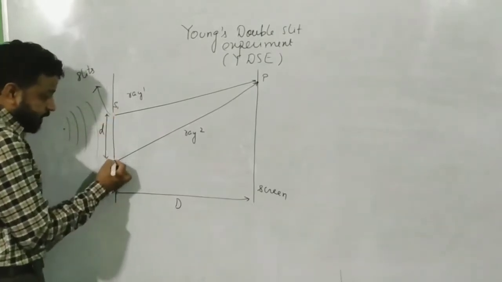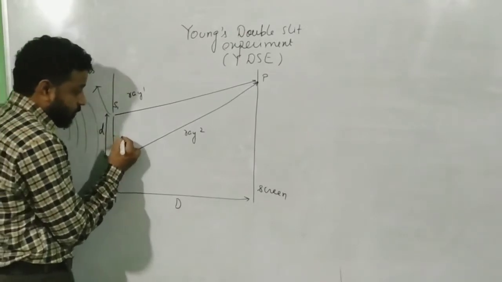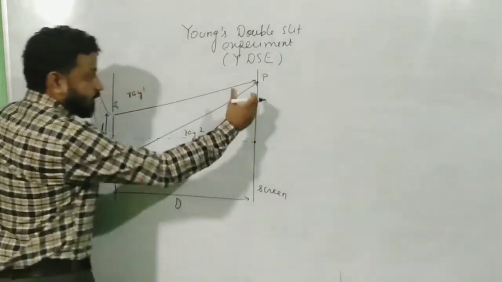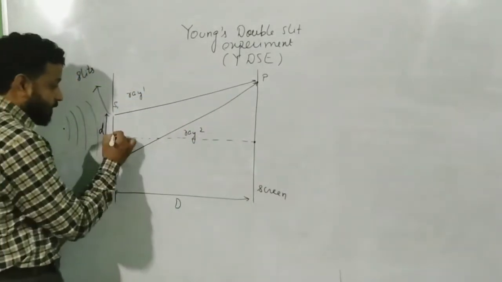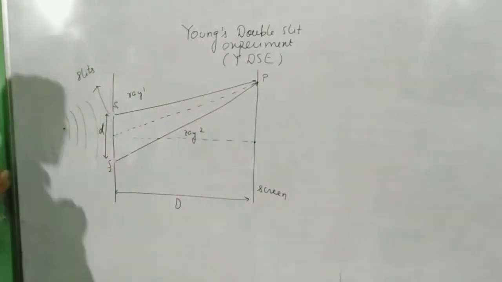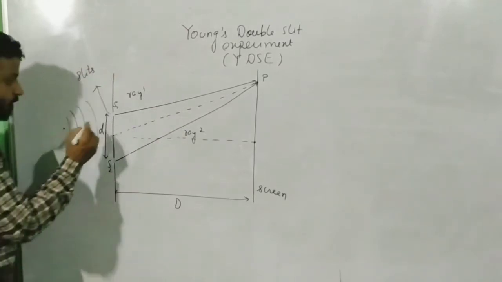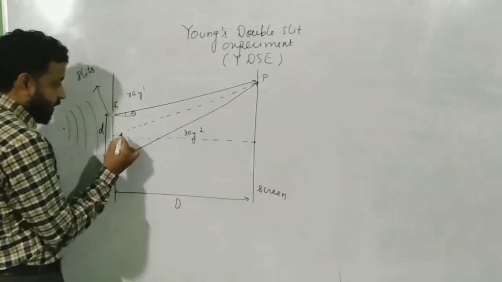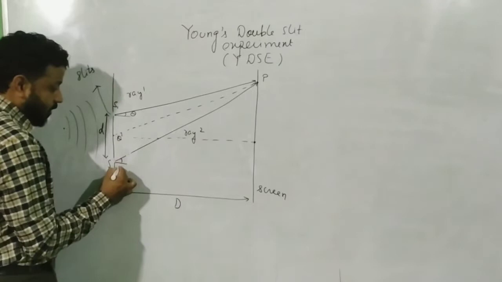The midpoint of these two openings, let me call this the midpoint. Now you have to draw a straight line over here. This is called the central point, the center point of the screen. And we will draw a reference line over here. This is my reference line from the midpoint, also going to the point P. Now, if I consider this angle as theta, as I discussed earlier, I will consider this angle also as theta, and this angle also as theta.